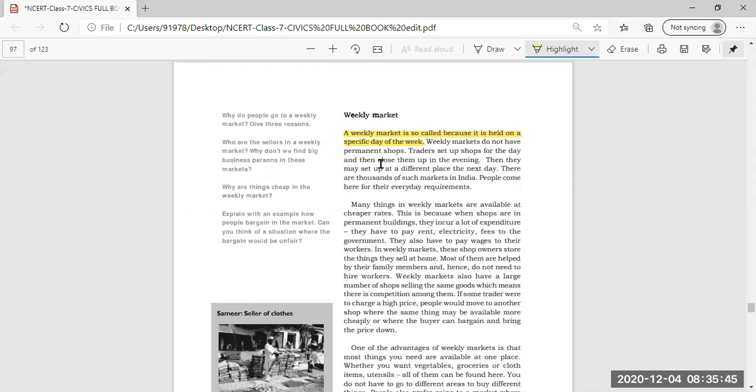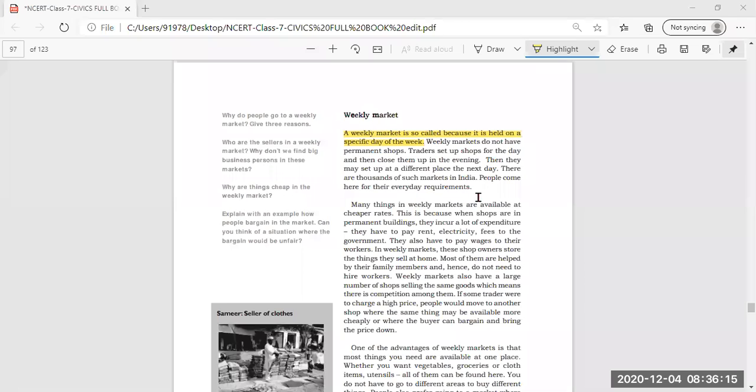From the morning, the people who want to sell things come and set up their shops in that particular area. By the evening, they wind up all their things and move from that place. Then they may set up at a different place for the next day.